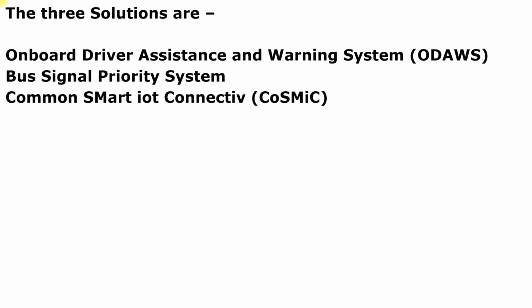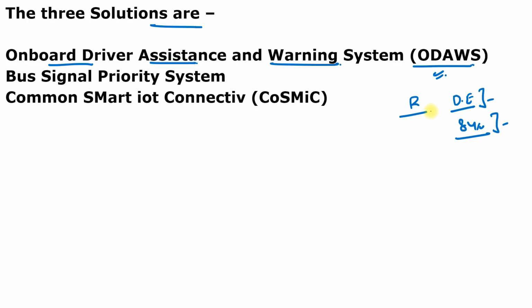The Ministry of Electronics and Information Technology has launched 3 smart indigenous intelligent transportation system solutions for Indian traffic scenarios. These 3 systems are, first, the Onboard Driver Assistance and Warning System, also known as ODAVAS. This system is very unique because, according to the Ministry of Road Transport and Highways of India, driver error was cited as the major cause of accidents, for about 84% of total accidents. This system includes submodules such as a navigation unit, driver assistance console, and millimeter wave radar sensor, and by using these techniques, driver error can be minimized and total accidents can be reduced.